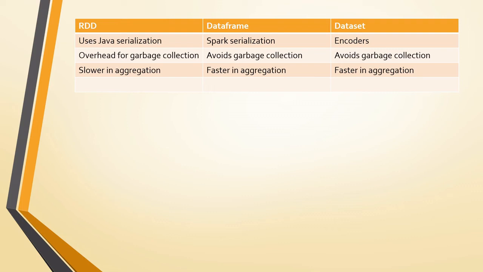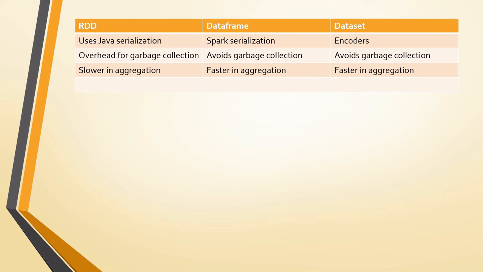And coming to garbage collection, with RDD we have the overhead of garbage collection whenever we create or destroy objects, so we have to take care of it in the code. DataFrame will handle it on its own, so we don't have to do anything for that. And the same with Dataset.